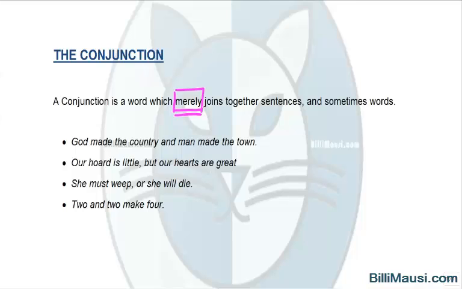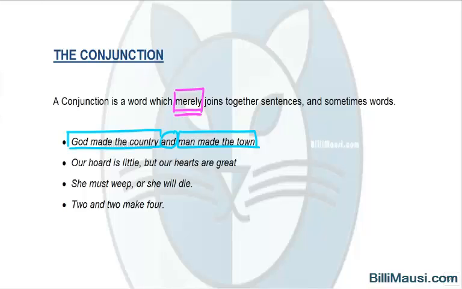Let's see a couple of examples and try to trace conjunctions in these sentences. God made the country and man made the town. So what is the conjunction here? And. What are the two independent sentences? God made the country, man made the town. Conjunction is behaving as a connector. It is connecting these two parts of the sentence and combining them to become one.